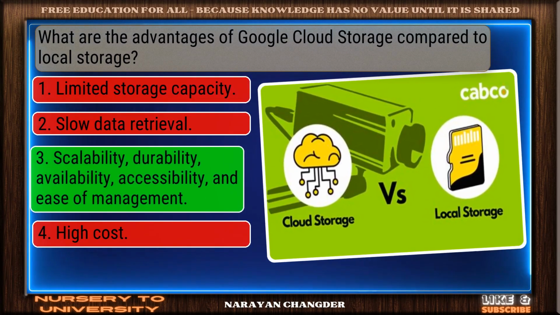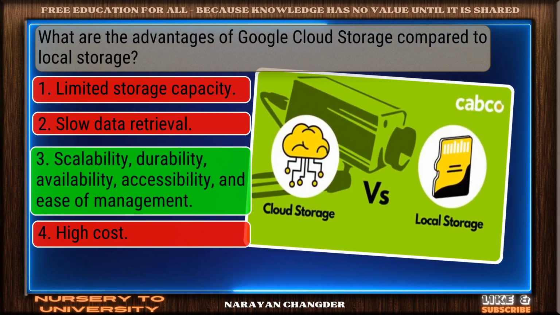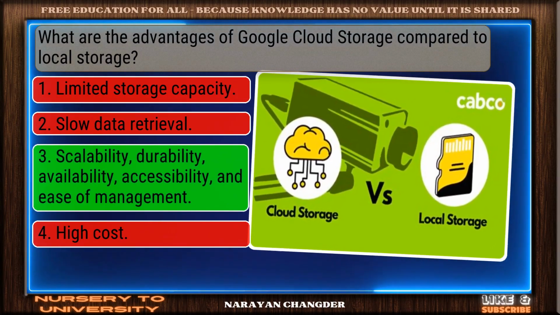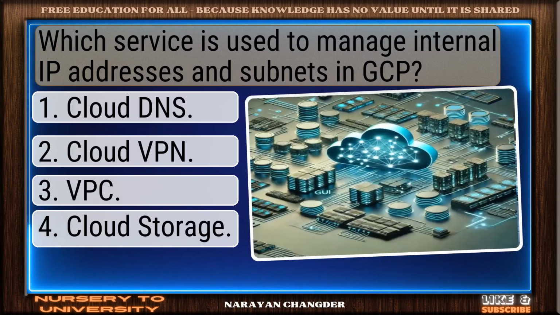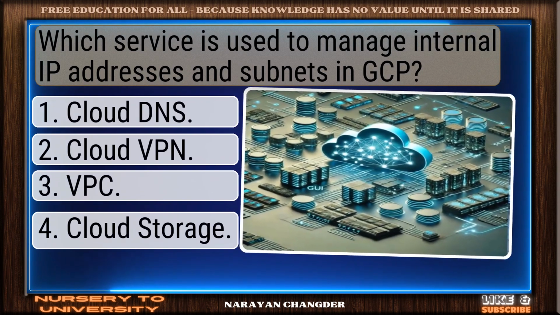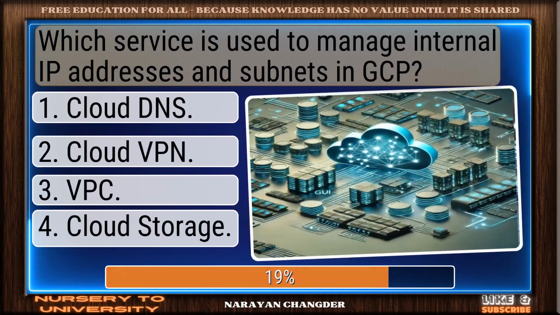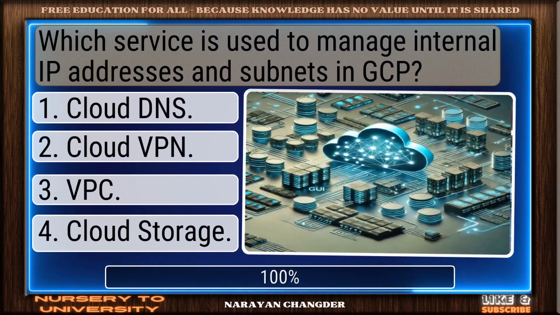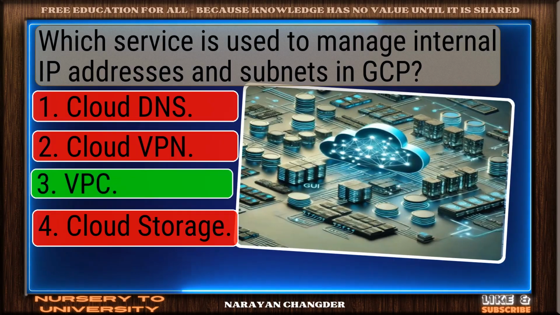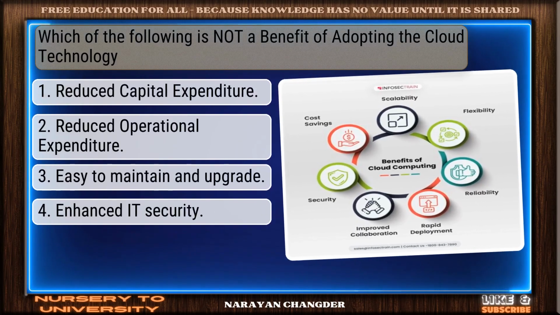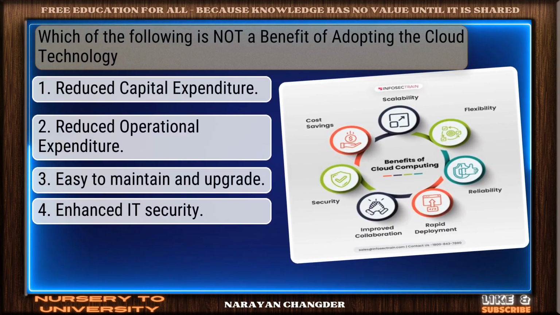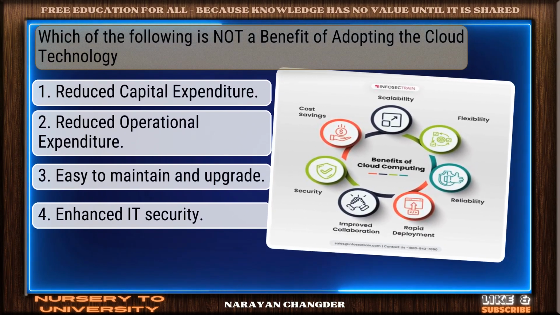Well done. Scalability, durability, availability, accessibility, and ease of management is the right choice. Question number 38. Which service is used to manage internal IP addresses and subnets in GCP? Excellent. VPC is a brilliant choice. Question number 39. Which of the following is not a benefit of adopting cloud technology?